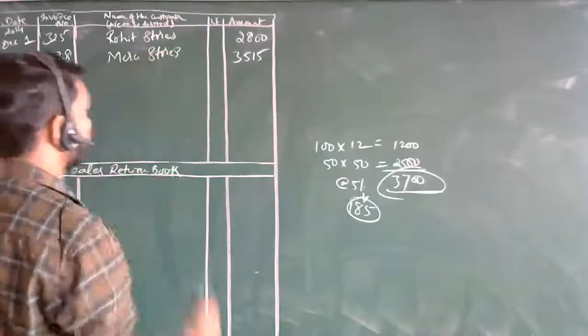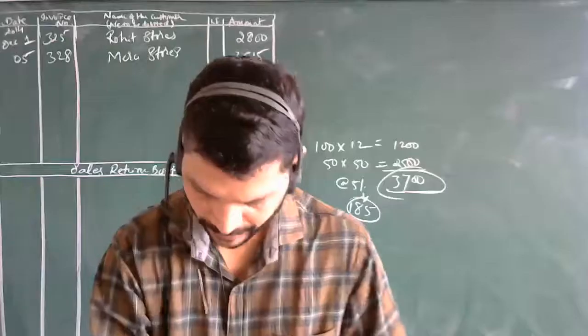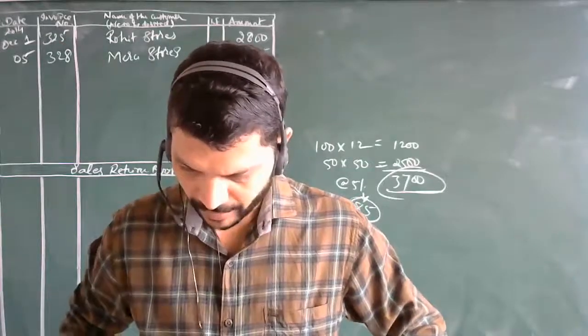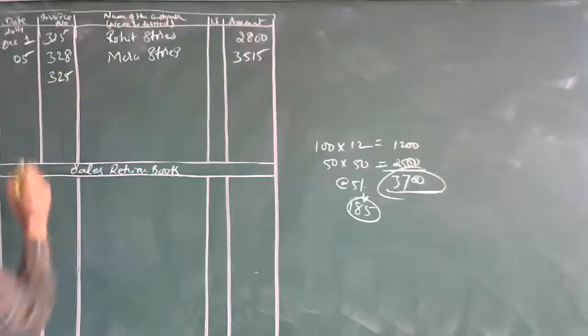After this, next, goods sold on credit to Mega Stationery, invoice number 329, dated December 10.